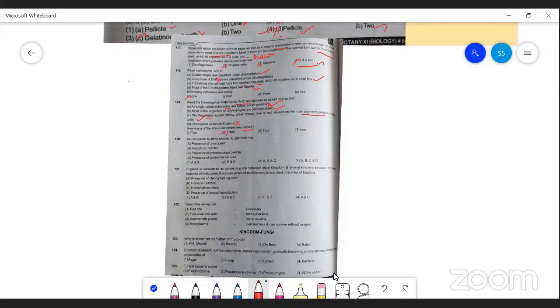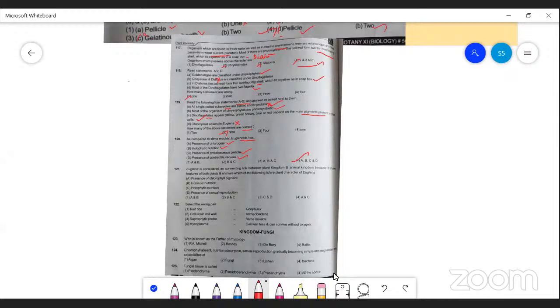Next question. Compared to slime mold, euglenoid has presence of chloroplast. Yes, correct. Holophytic nutrition. Yes, it is photosynthetic or autotrophic nutrition. Presence of proteinaceous pellicle is present. That is also correct. Presence of contractile vacuole is also present. Yes, it is also correct. So the option is A, B, C, D, all are correct. So because of the presence of these characteristic features, euglenoids are different from the slime molds.